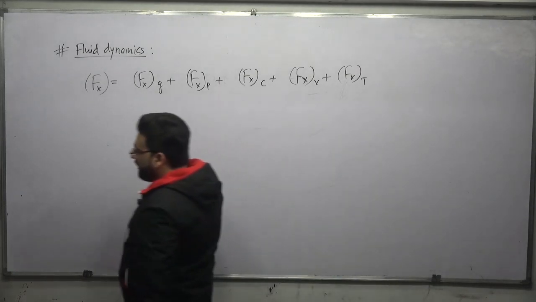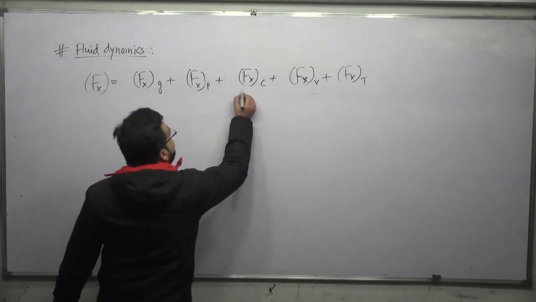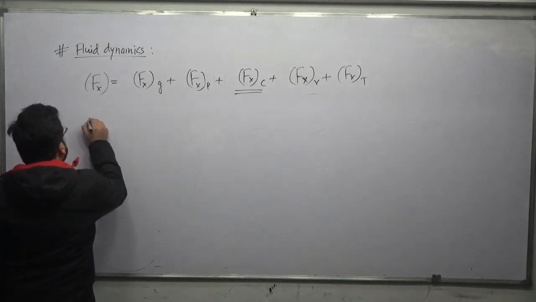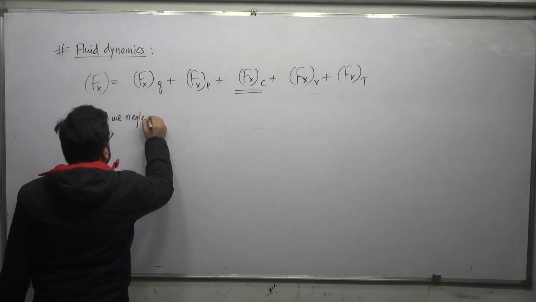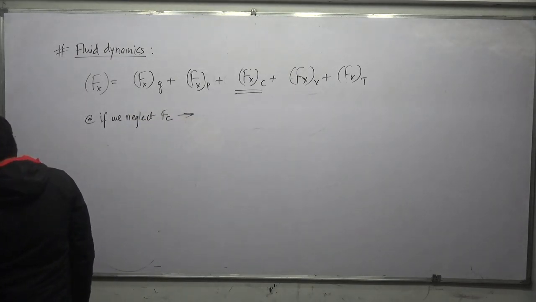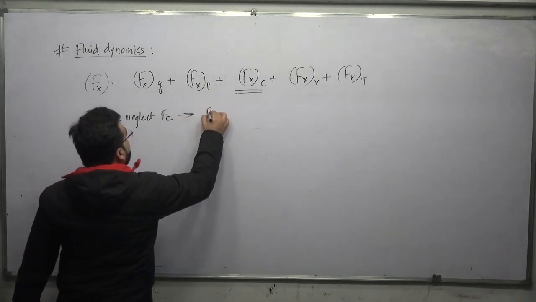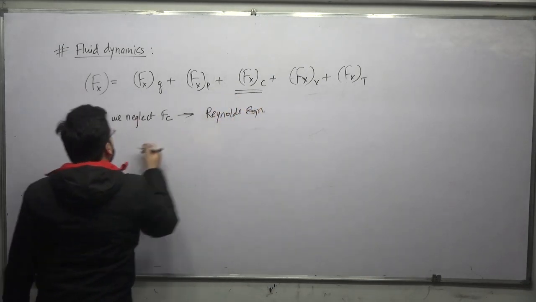Now among these, number one, if we neglect the force due to compressibility, Fc, the equation that we will be getting is called the Reynolds equation.